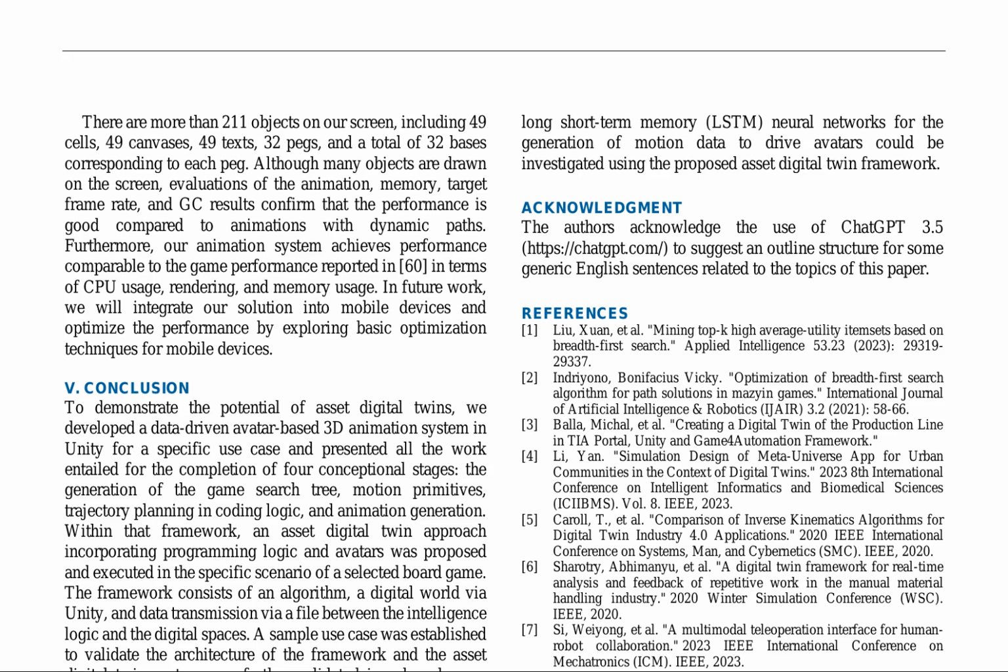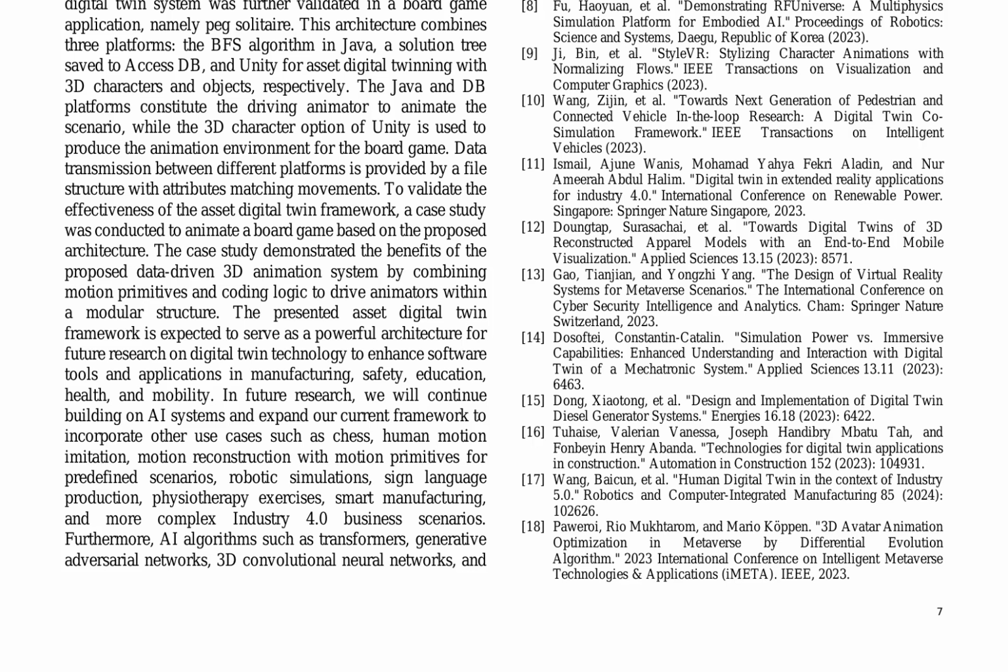game application. The system combines a breadth-first search algorithm in Java, a solution tree saved to AccessDB, and Unity for asset digital twinning with 3D characters and objects. The Java and DB platforms constitute the driving animator, while the 3D character option of Unity produces the animation environment for the board game. Data transmission between different platforms is provided by a file structure with attributes matching movements.